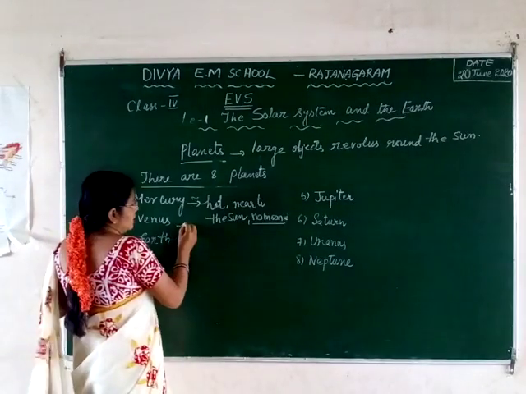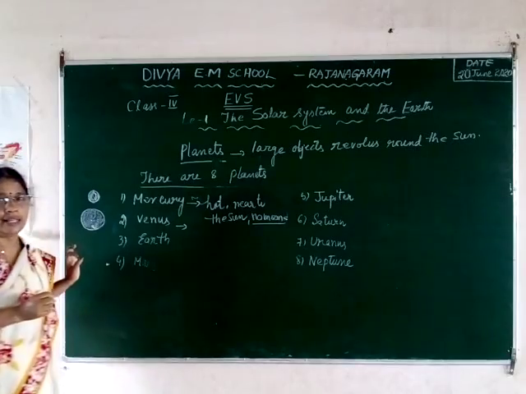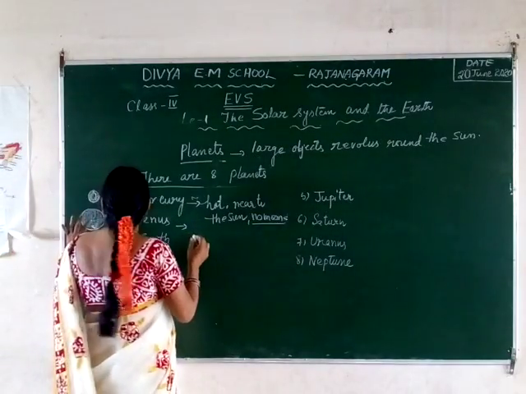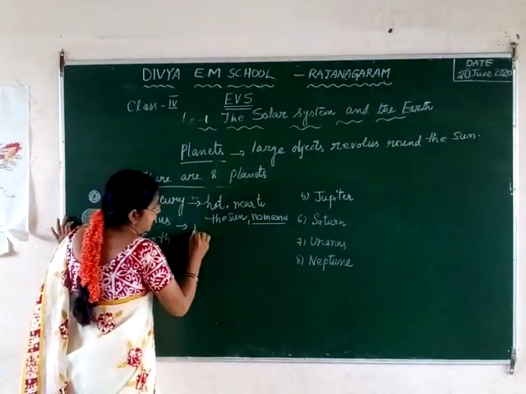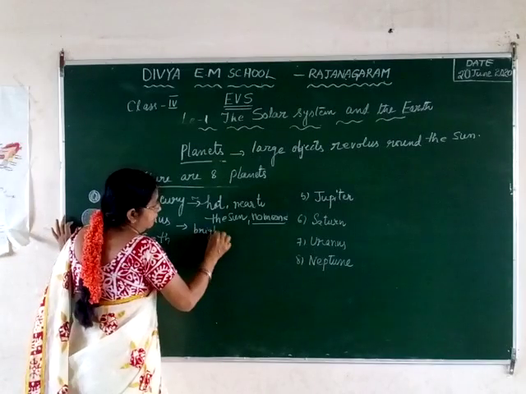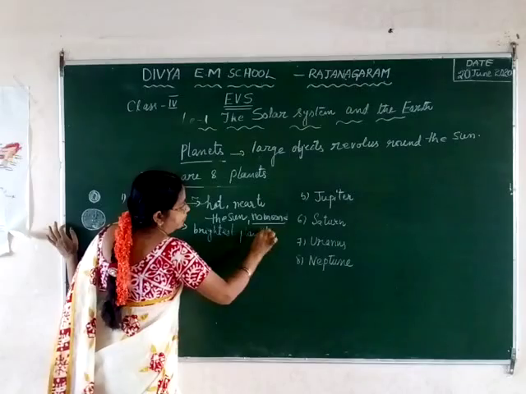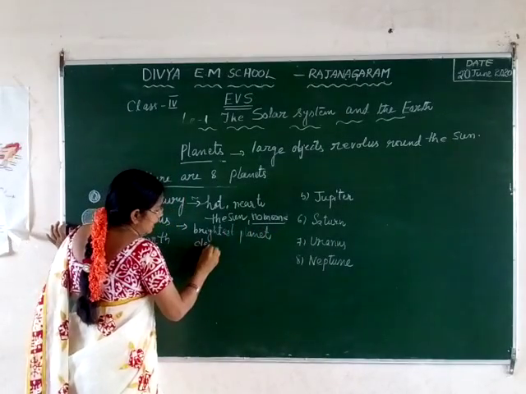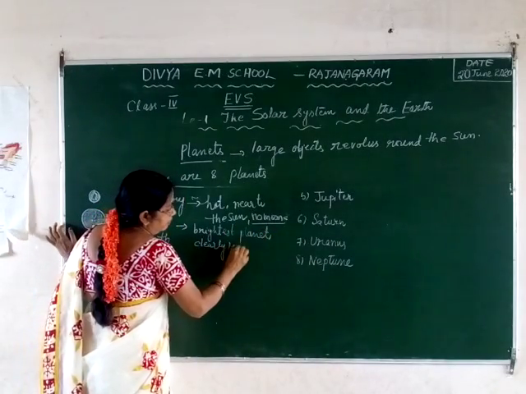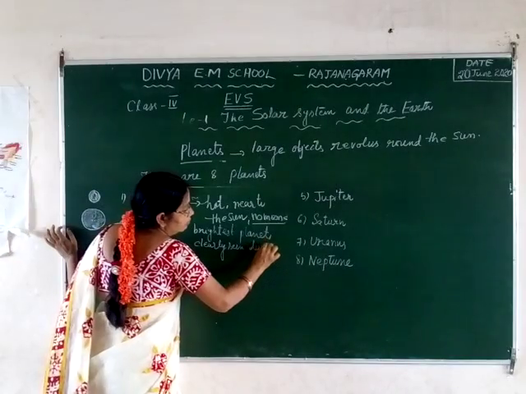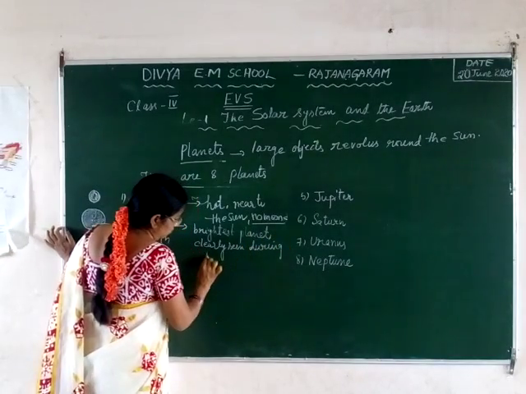That's why it is also known as the morning star and the evening star. It is the brightest planet, also clearly seen during morning and evening.